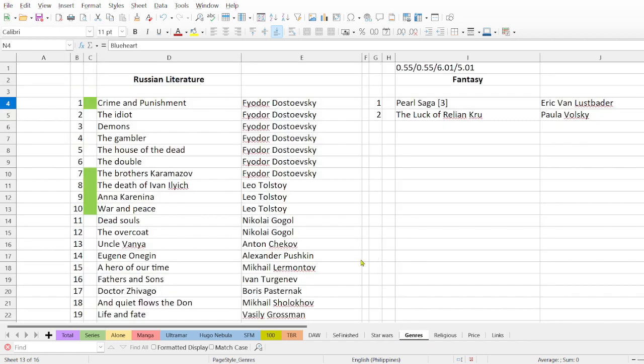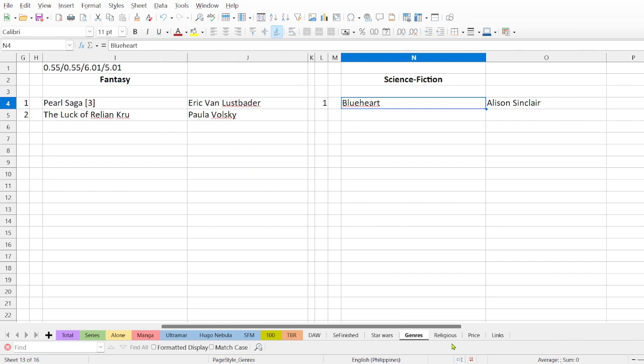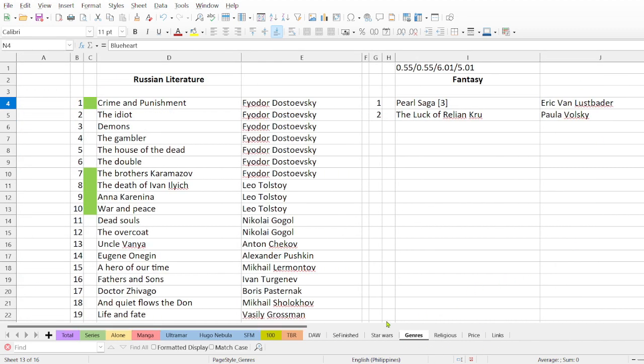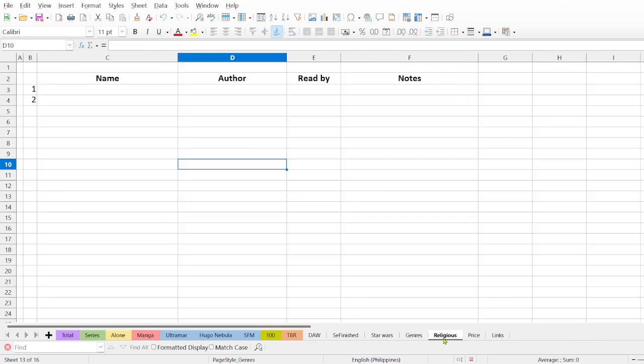Then I have genres, like Russian literature that I would like to read, fantasy, and what is the other one? Science fiction. Some extra books that I have read. Religious are books that I would like to read, but I haven't read them yet, so that's it.